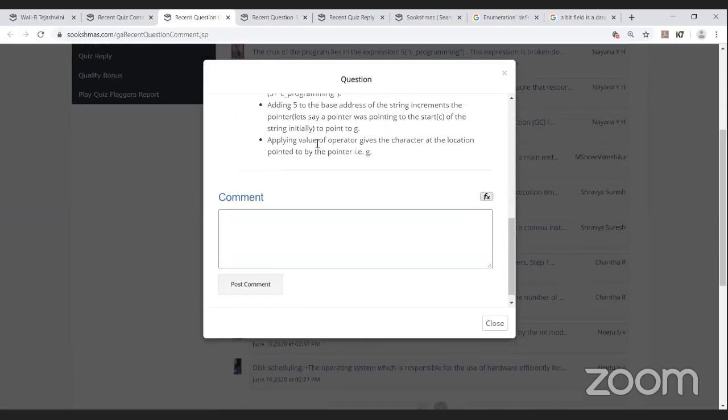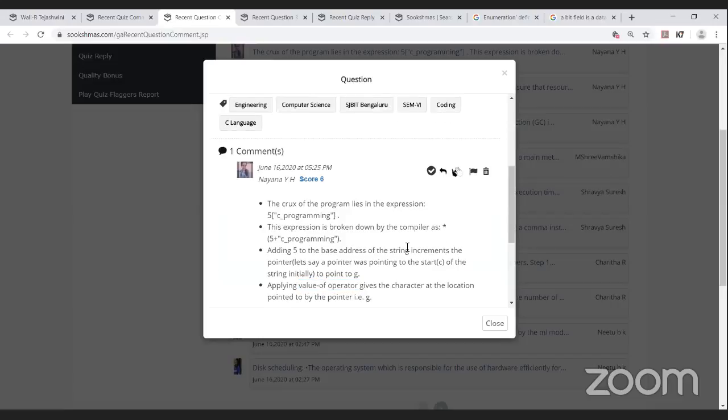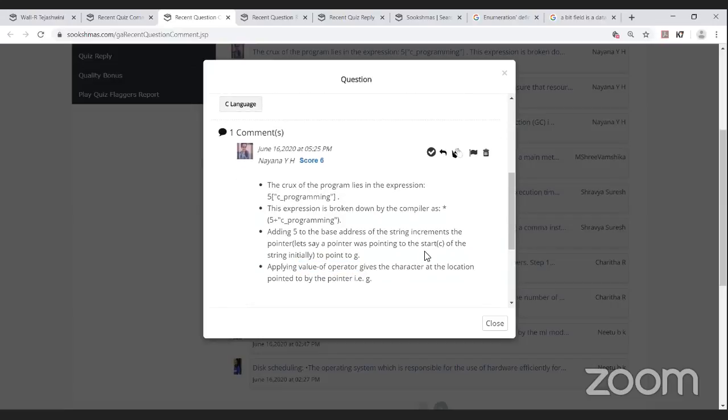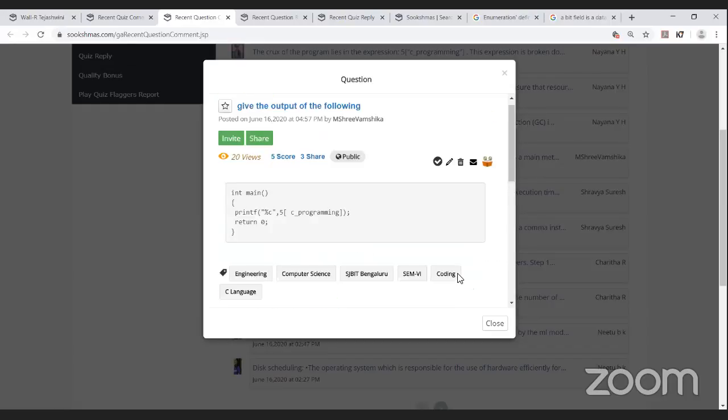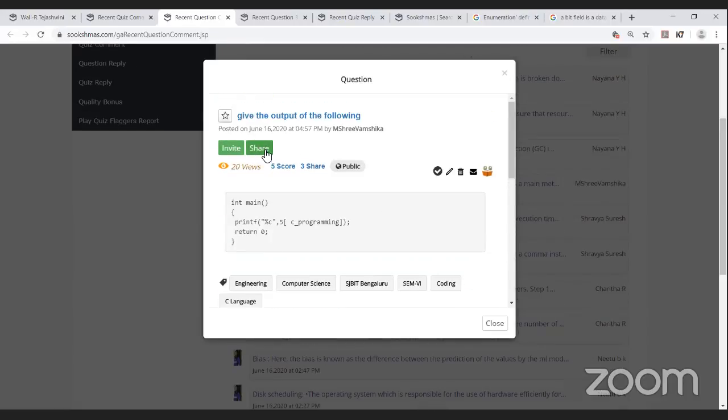Applying the value-of operator gives the character at the location pointed to by the pointer, that is G. She has explained it very well, and the concept is also very good, but why she has included it in double quotes is not known.